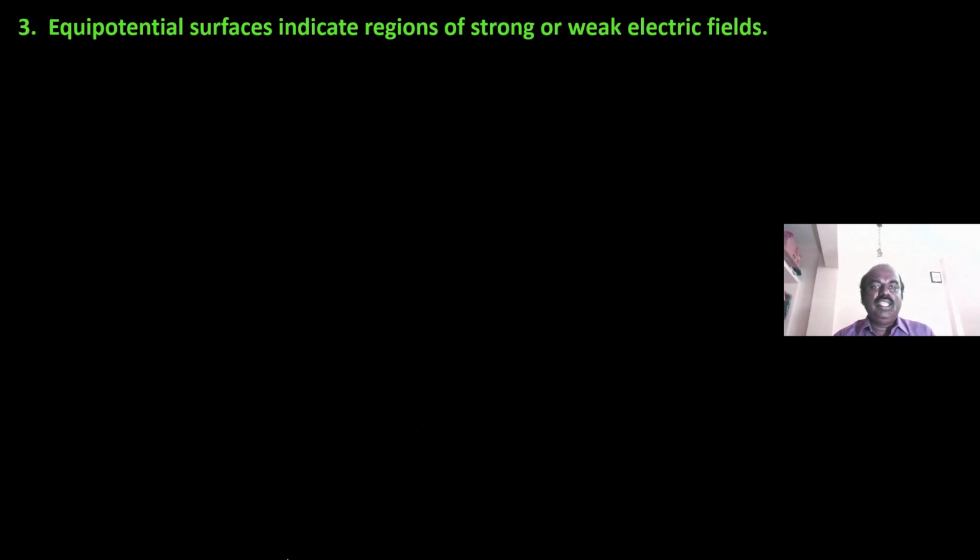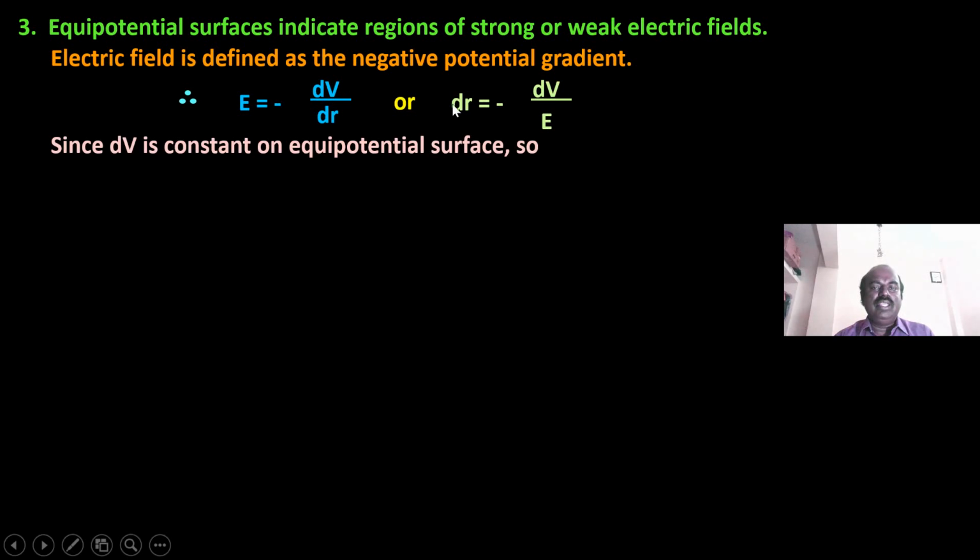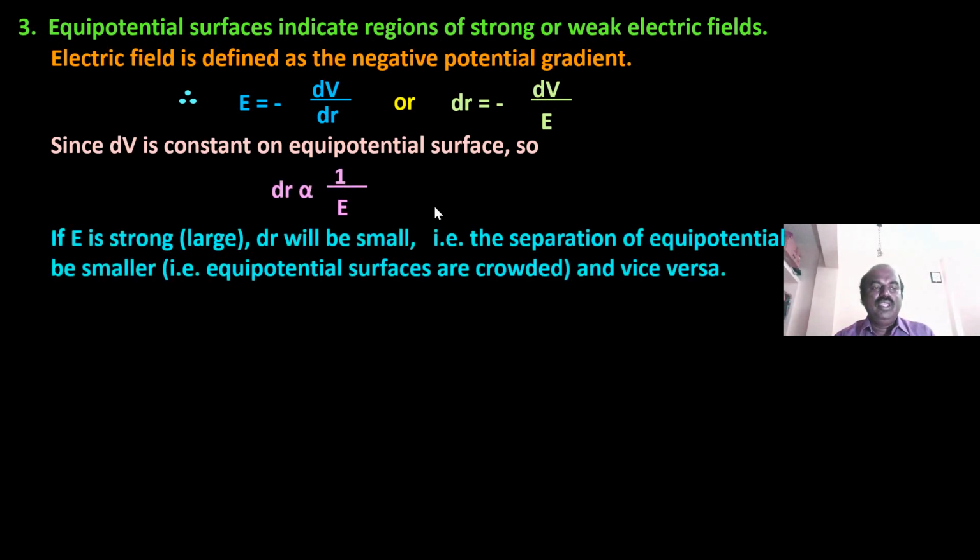Equipotential surfaces indicate regions of strong or weak electric fields. The electric field is defined as the negative potential gradient. Here we have the formula E is equal to minus dV by dr, or dr is equal to minus dV by E. Since dV is constant on an equipotential surface, dr is proportional to 1 by E. If E is strong, dr will be small. That is, the separation of equipotential surfaces will be smaller, so equipotential surfaces are crowded, and vice versa.